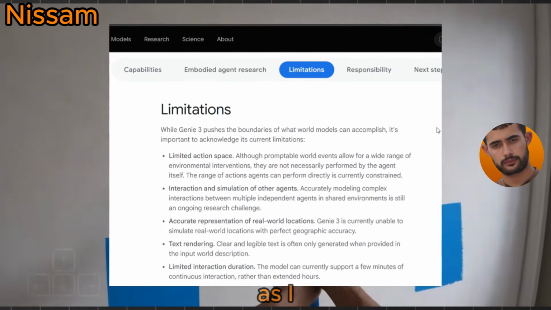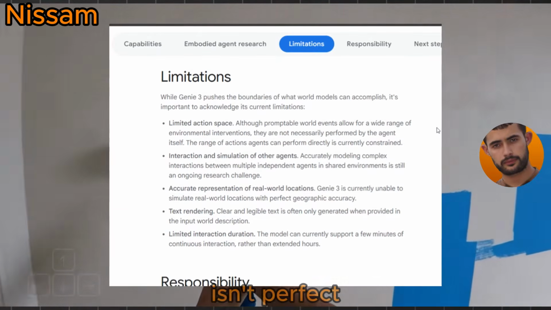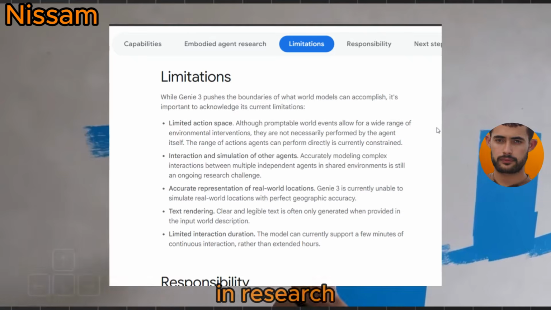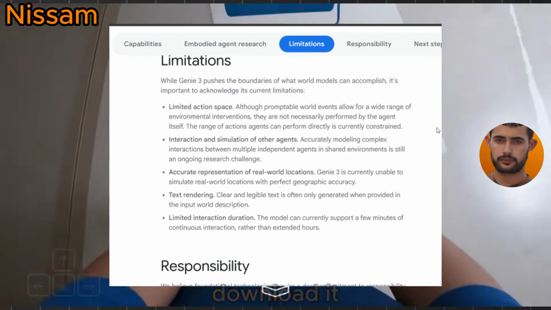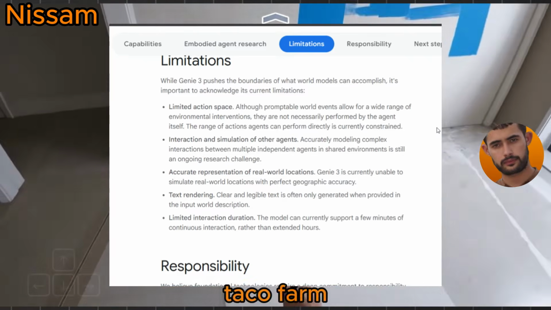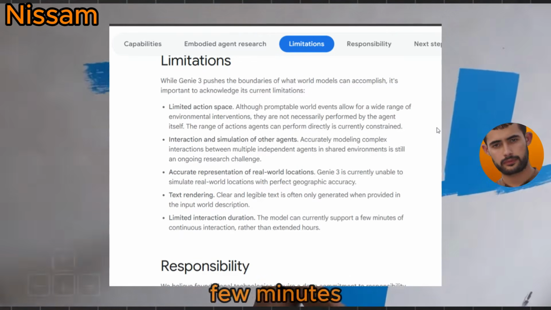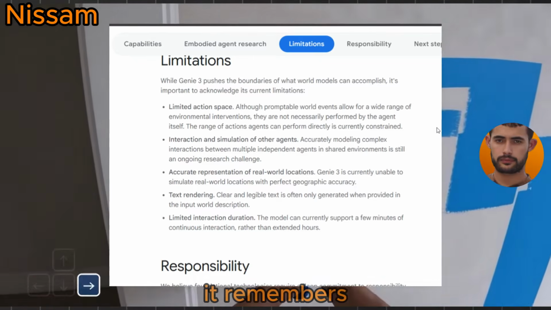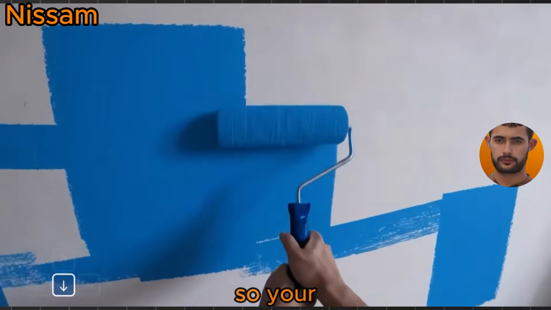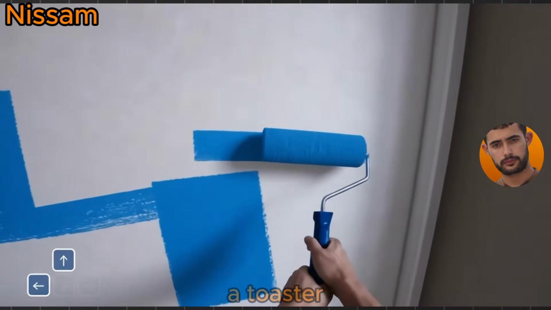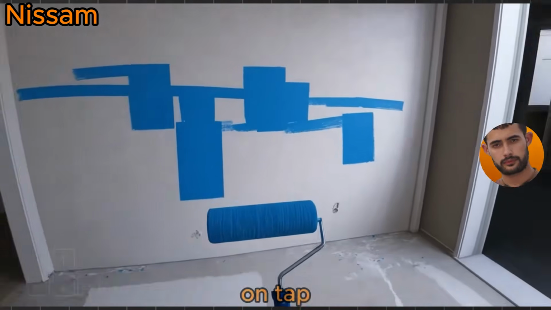All right, pumped as I am, let's park the hype train for a sec. Genie 3 isn't perfect. First, it's still in research preview, so unless you moonlight as a DeepMind scientist, you can't download it tonight and make a virtual taco farm just yet. Second, Genie 3 can only produce a few minutes of world at a time. It remembers what it generated earlier, which helps keep things consistent, so your flying cat won't suddenly turn into a toaster. But we're far from infinite universes on tap.